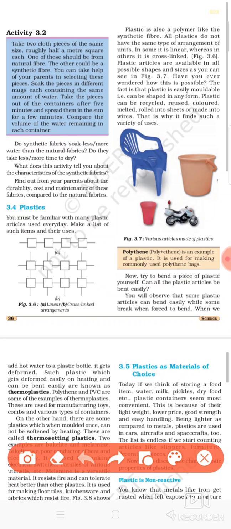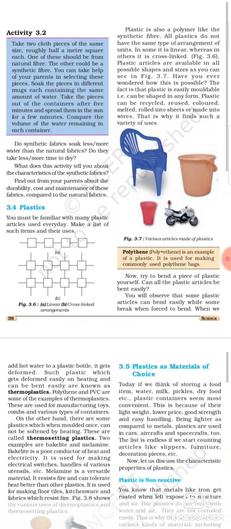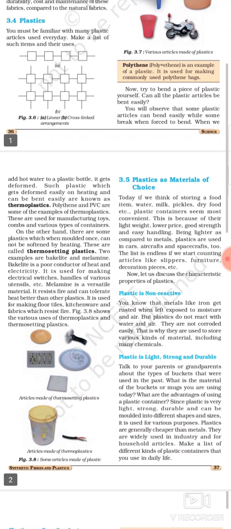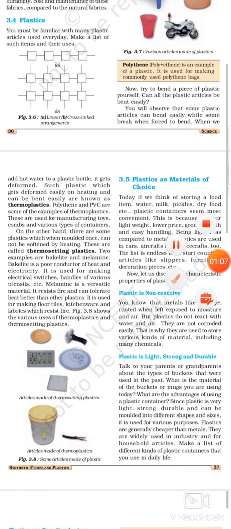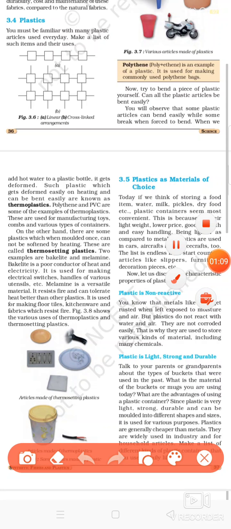Nowadays polythene bags are banned, because once the polythene bags are dumped here and there, or if they are burned, they cause air pollution or land pollution. So let us see what the different kinds of plastic are. One is thermoplastic and the second one is thermosetting plastic.